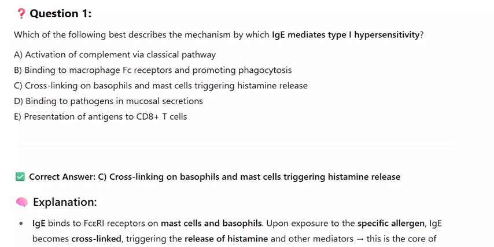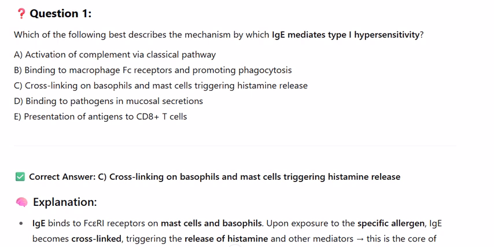Question 1. Which of the following best describes the mechanism by which IgE mediates type 1 hypersensitivity? A. Activation of complement via classical pathway. B. Binding to macrophage Fc receptors and promoting phagocytosis. C. Cross-linking on basophils and mast cells, triggering histamine release. D. Binding to pathogens in mucosal secretions. E. Presentation of antigens to CD8 plus T cells.